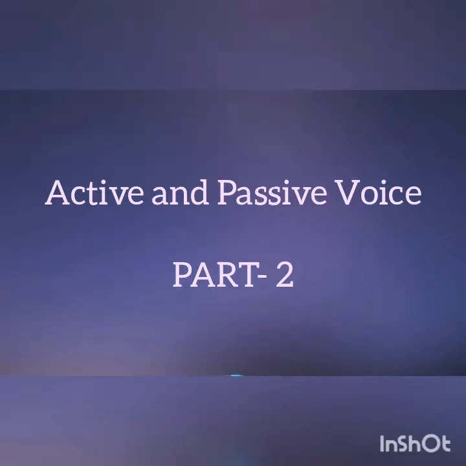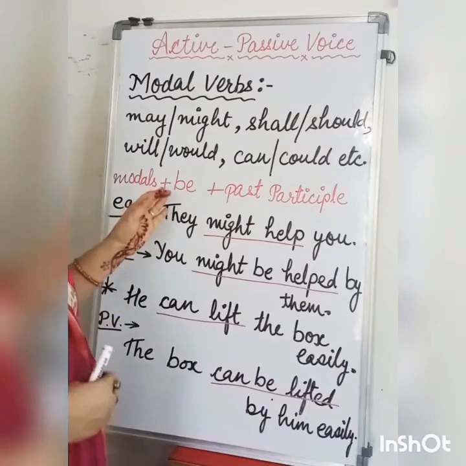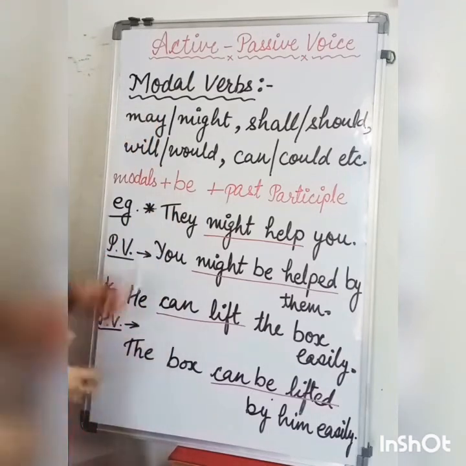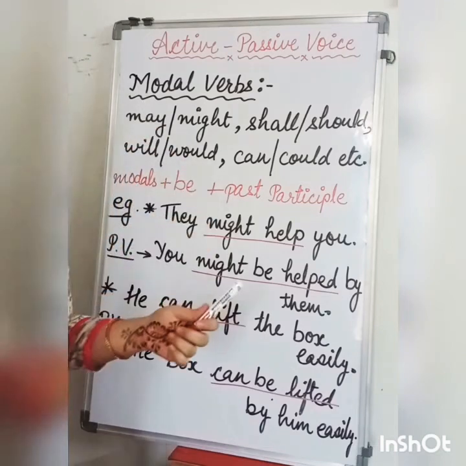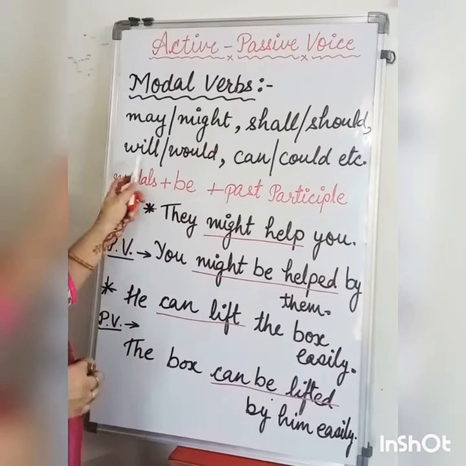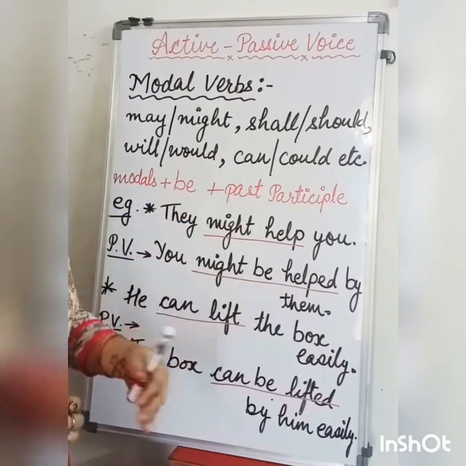In this part, we will discuss how to form the passive voice of imperative, interrogative and negative sentences, and sentences having modals, infinitives and prepositional phrases. Let's move to the modal verbs. Modal verbs are another kind of auxiliaries like may, might, shall, should, will, would, can, could, must, should, ought to, used to and many more.